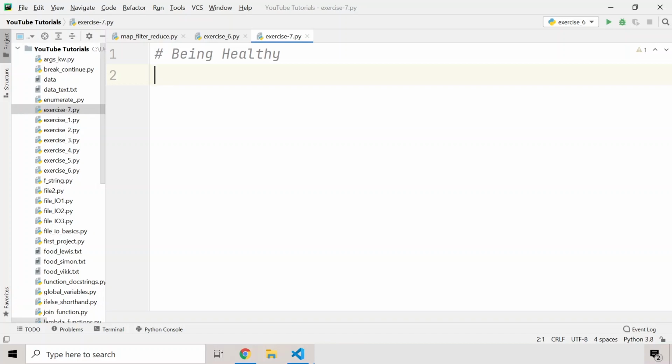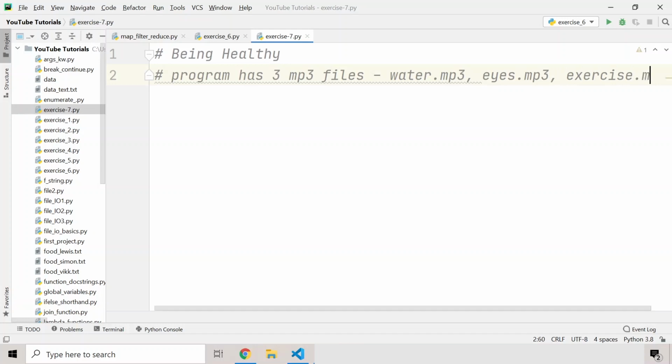What you have to do is that first of all, your program has to have three mp3 files, and I'll write the description right here. The program has three mp3 files, and the names of these files are water.mp3, ice.mp3, and exercise.mp3.